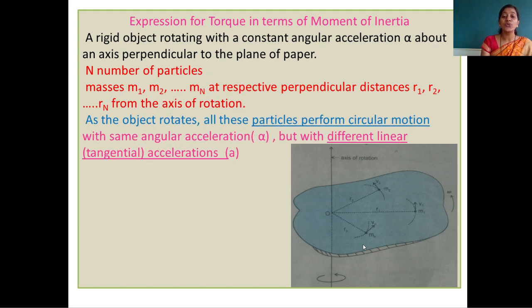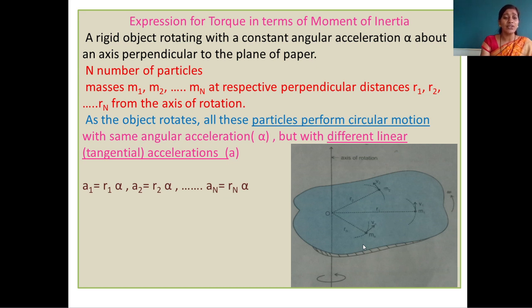As the body is rotating about an axis with a constant angular acceleration, all the particles of the body perform circular motion, but with different linear tangential accelerations. That means all particles have the same angular acceleration, but every particle has its own linear tangential acceleration, denoted by a.